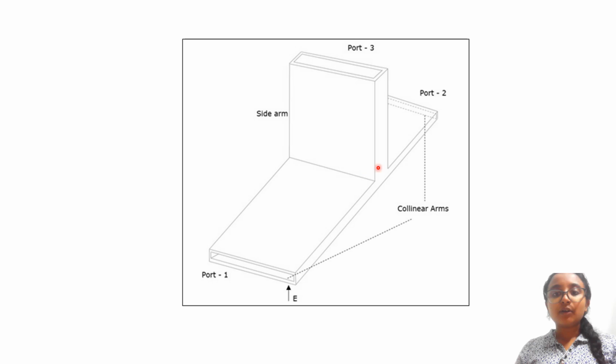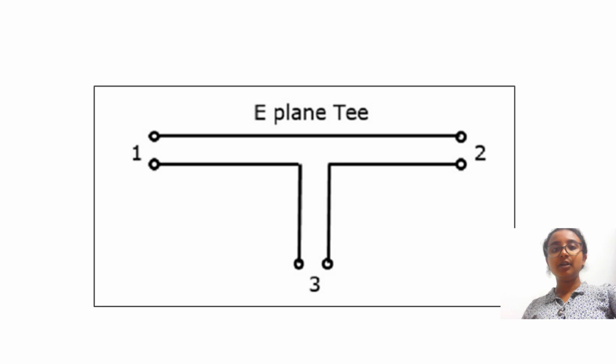Ports 1 and 2 are 180 degrees out of phase with each other. The cross-sectional details of E-plane T can be understood by the following figure, which I'll be showing in the next slide. The figure here shows the connection made by the side arm to the bidirectional waveguide to form the parallel port.